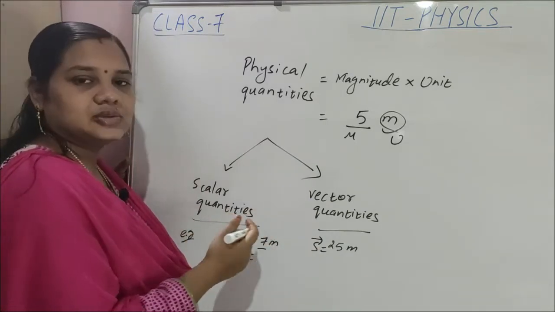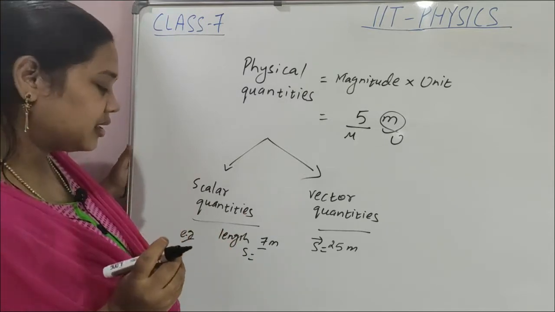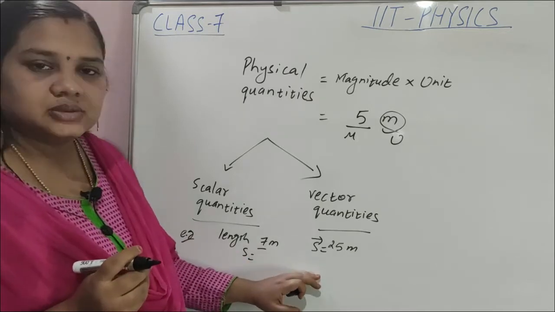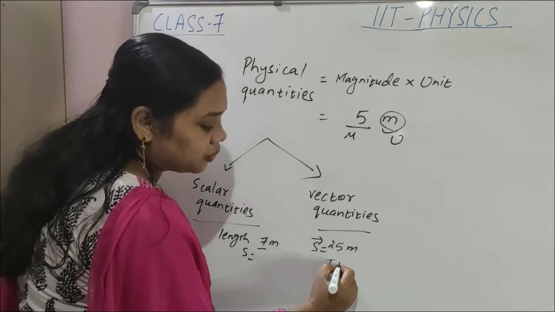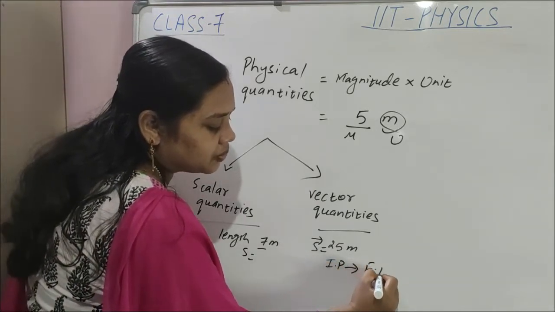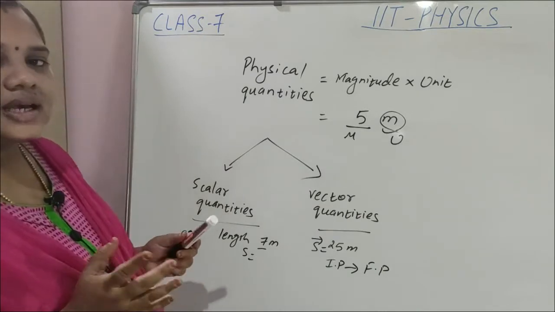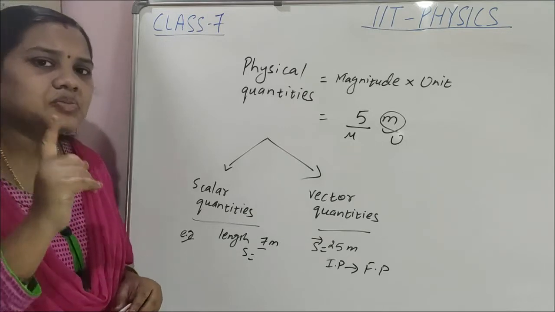Although distance and displacement have the same unit, what is the difference? Distance does not have direction, but displacement has direction. What is the direction? Initial position to final position. Clear? So vector quantities have magnitude and direction both. But there is one more difference.